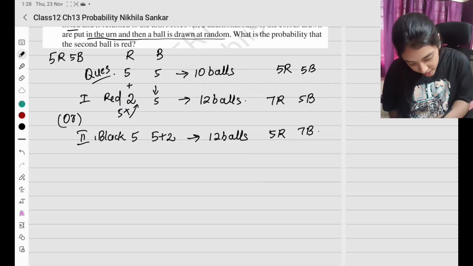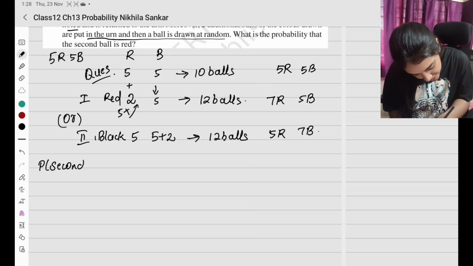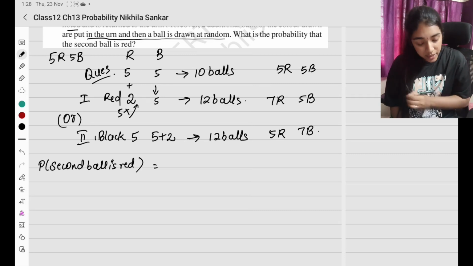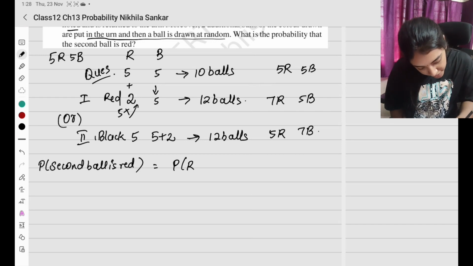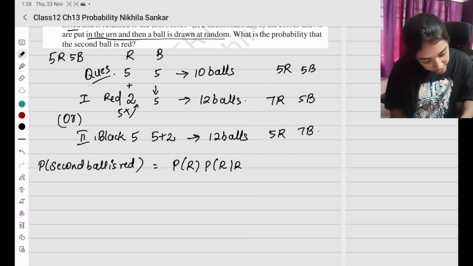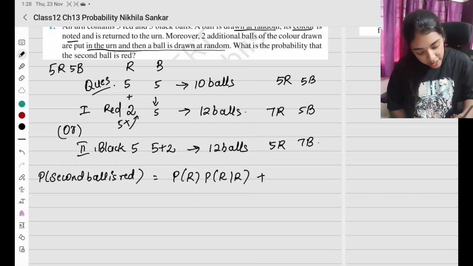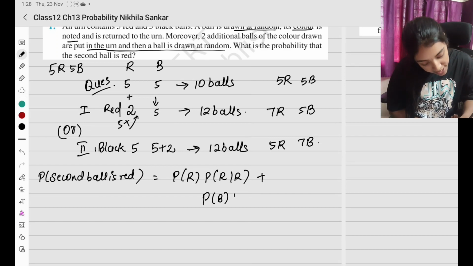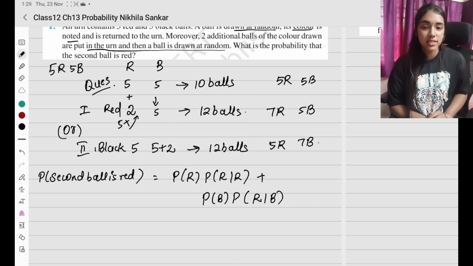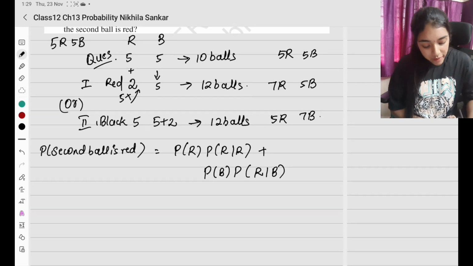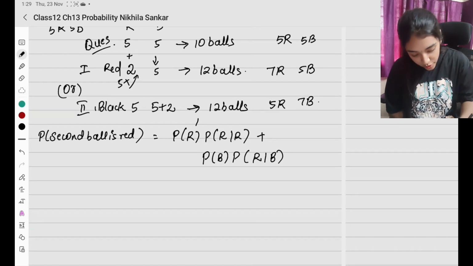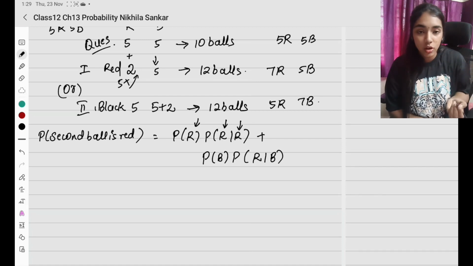So என்னென்னலாம் ஆப்ஷன்ஸ் இருக்கு, probability that second ball is red can be probability that the first ball is red and probability that the second ball is also red given that the first ball was red. So இது எப்படி பண்ணலாம், this is one option. Plus இன்னொரு ஆப்ஷன் என்ன, probability that the first ball was black times probability that the second ball is red given that the first ball is a black ball. Okay, so இப்போ இதோட வேல்யூஸ் என்ன, இதுதான் 2 different options இல்லையா. So first ஒரு ரெட் எடுக்கிறோம், ரெண்டாவது ஒரு ரெட் எடுக்கிறோம் given you already took a red.